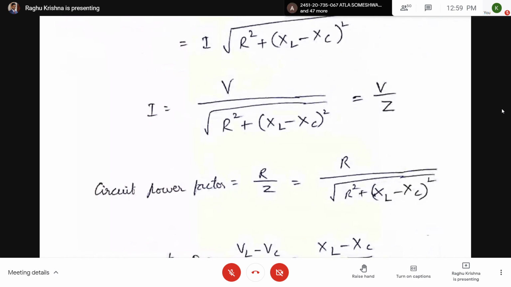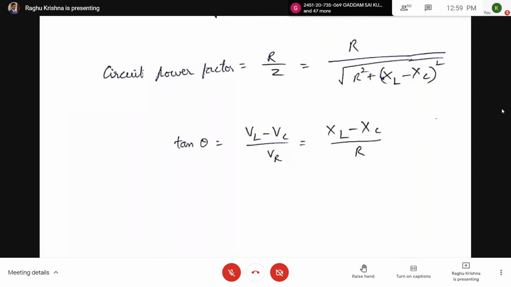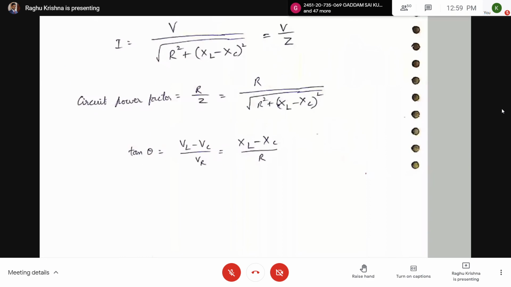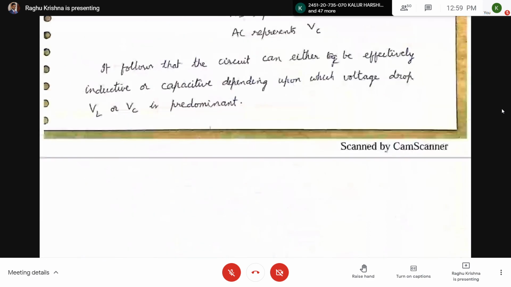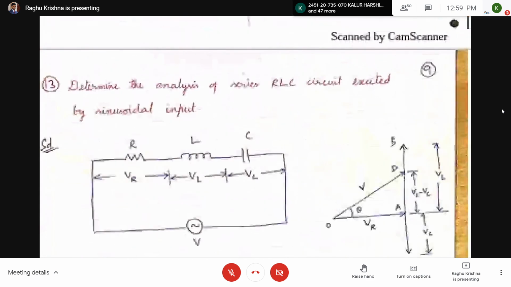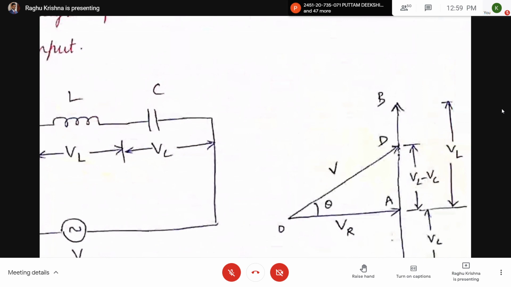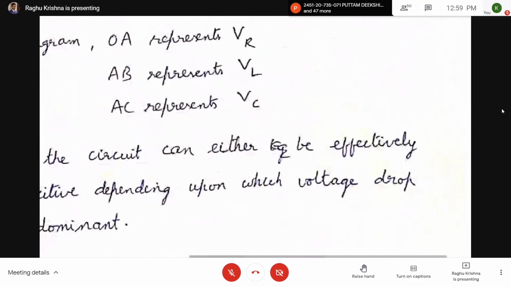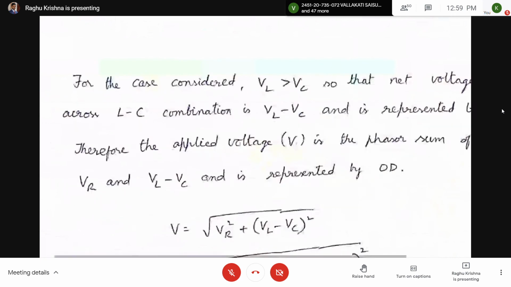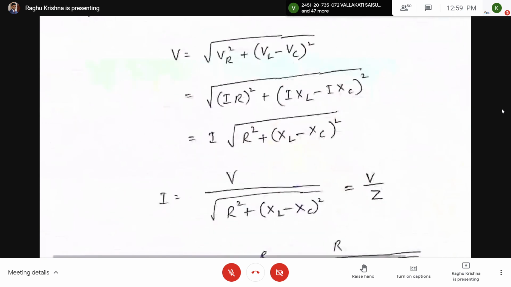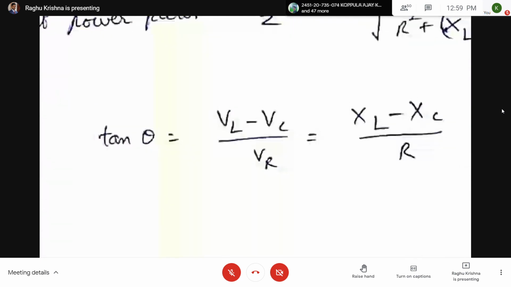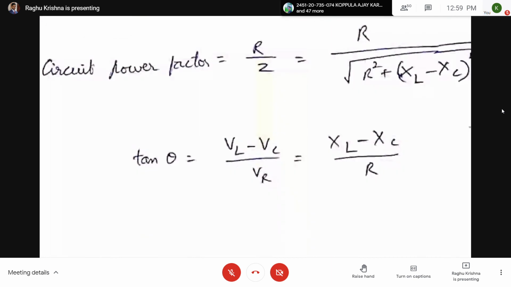I equal to V by Z. So here circuit power factor is given by R by Z. Now if you take tan phi, tan theta equal to VL minus VC by VR, that means XL minus XC by R.